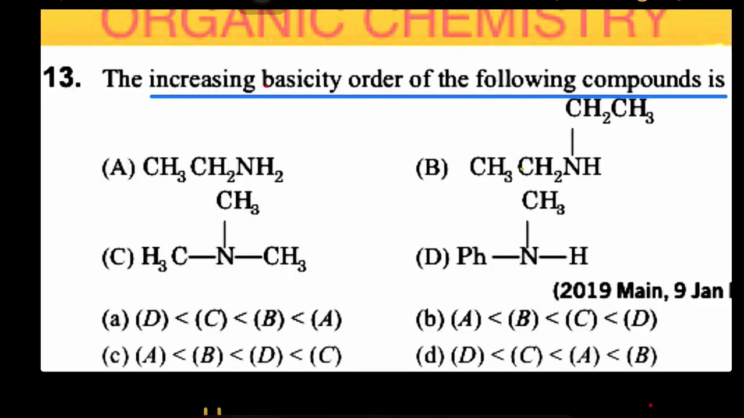In the options, option D is an aromatic amine and options A, B, and C are aliphatic amines. So option D is the least basic. That means options B and C are eliminated.